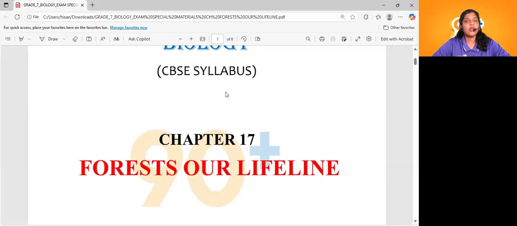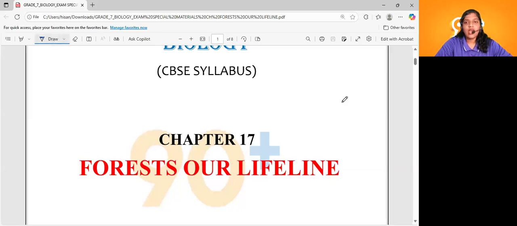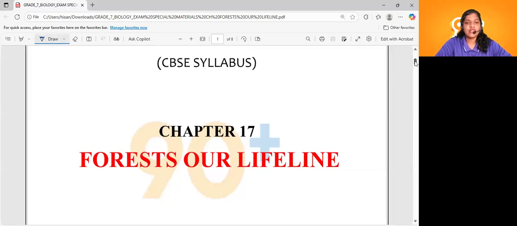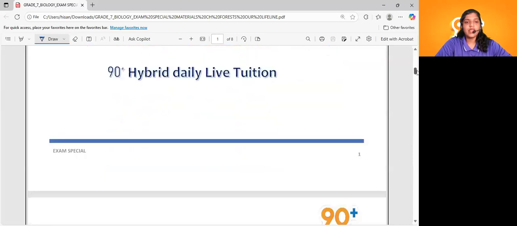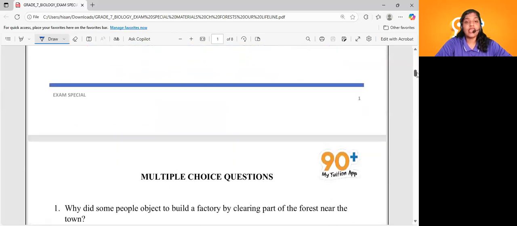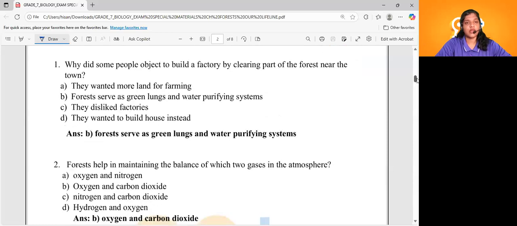In this session, we will be discussing some of the core important questions such as MCQ questions, assertion and reasoning questions, case study questions, and some of the essay type questions from this chapter. I hope you are ready. Shall we start our session? Okay, fine. Coming to the first session of this chapter, we are going to discuss some of the important MCQ questions. Shall we start? Okay.